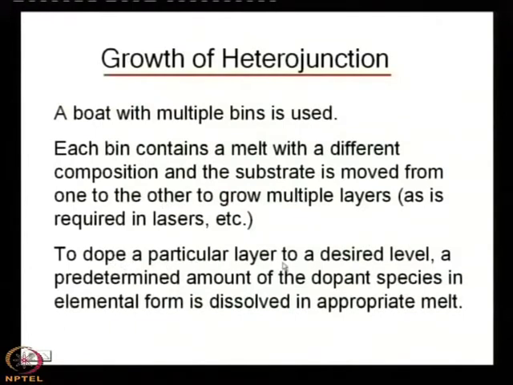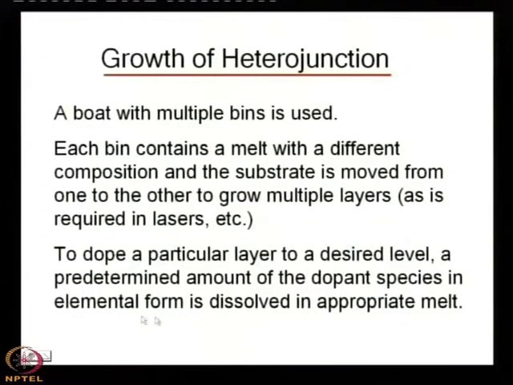And to dope a particular layer to a desired level, a predetermined amount of the dopant species in elemental form is dissolved in the appropriate melt. Say you want to make p type, then you use elemental zinc with high purity, 10 and 11 N purity you can use, or say for n type you can use tin, Sn, in elemental form, because you have seen that the elemental form is required, no compound.